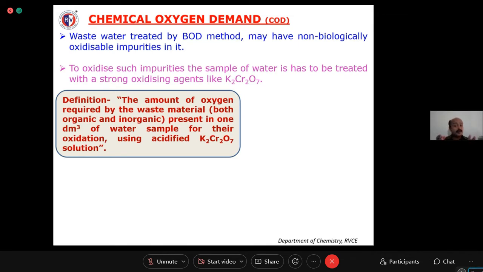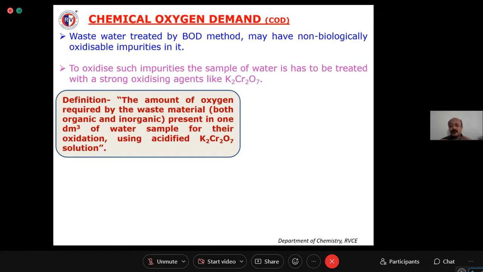Okay. So what kind of impurities are you going to estimate here then? Biologically non-oxidizable impurities. Organic and inorganic. Organic means biologically oxidizable as well as inorganic, biologically non-oxidizable impurities. Whereas in case of BOD, you are going to estimate only biologically oxidizable impurities, right? So which value can you expect to be higher, COD or BOD?